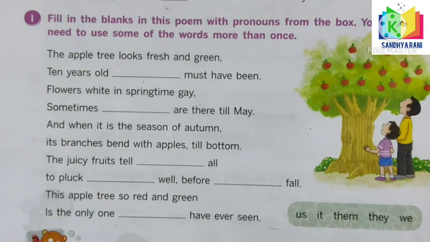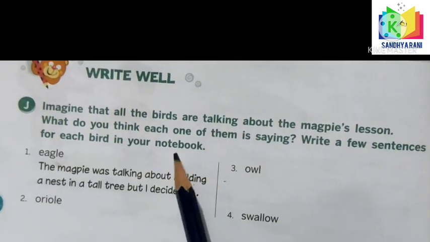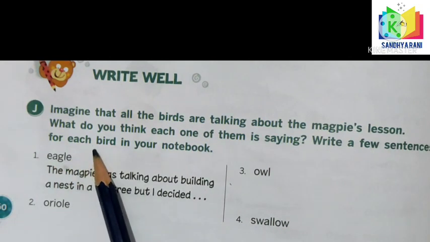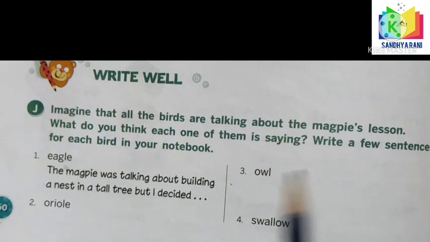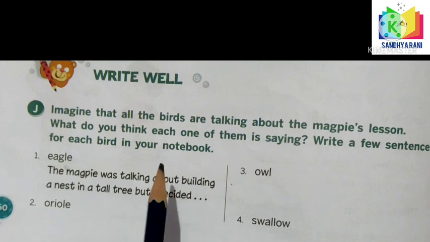Okay children, let us get into our next exercise. Write well. Imagine that all the birds are talking about the magpie's lesson. What do you think each one of them is saying? Write a few sentences for each bird in your notebook. You can do it later, but let me explain here, children.